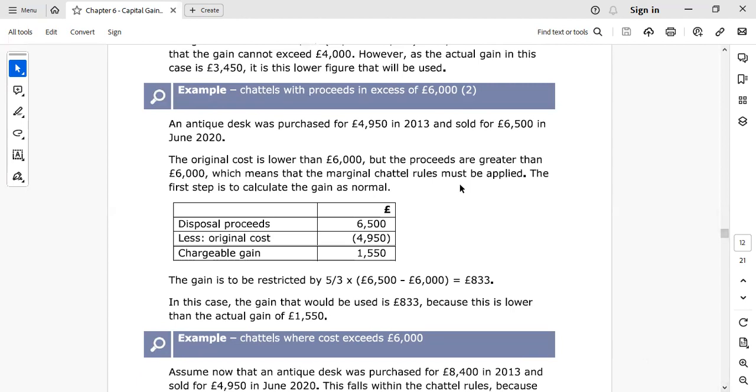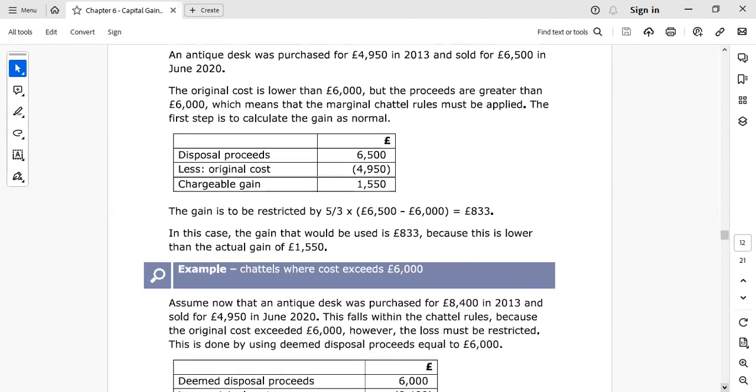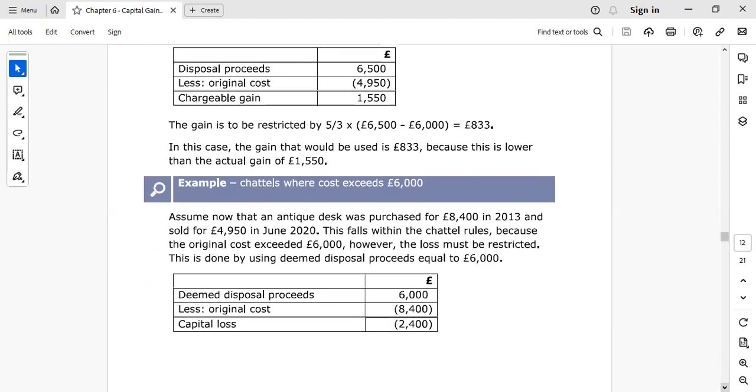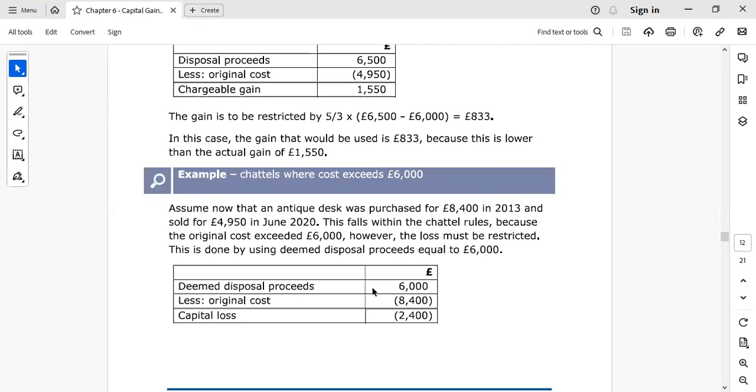With two examples we have seen where the proceeds are more than 6,000. Let's see an example where cost exceeds £6,000. Here, our deemed disposal proceeds are 6,000 and cost is 8,400.